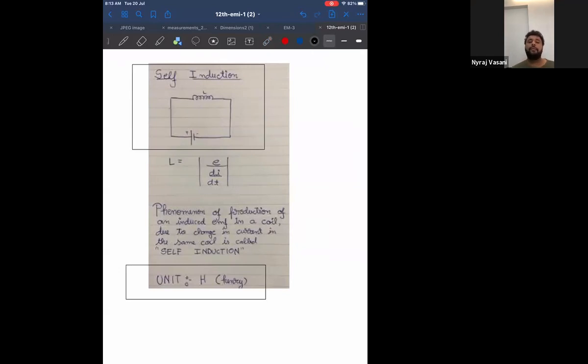The definition is nothing but the formula in words, which I will explain. But before that, I want you to write the side heading self-induction, draw the diagram, and write the unit, whatever I have put in a box. After that, I'll explain the formula and the definition. Start.